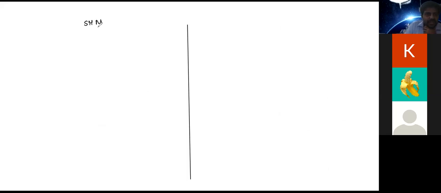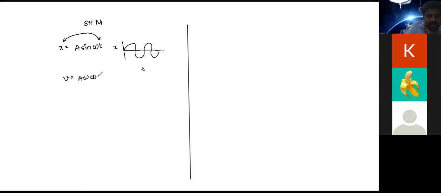First relation is x is equal to a sine omega t. This tells me a relationship between displacement and time, that displacement varies harmonically with time. Now, when I write v is equal to a omega cos omega t, from the above expression I differentiate and get that velocity is varying in a cos fashion, where the highest amplitude is a omega.